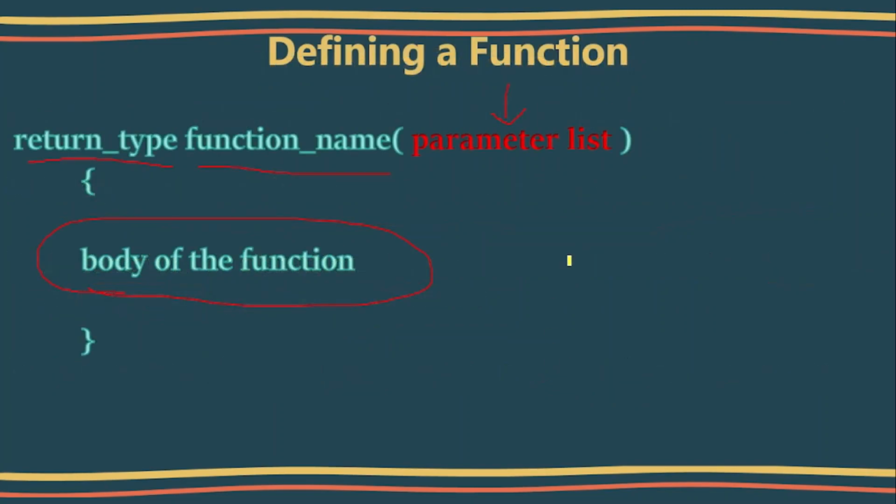Function also helps in code reusability. Suppose you have a function for sum. Once it is created, it can be used for summing any two numbers or three numbers as per definition. This is the function definition. It should have a return type, a function name, a parameter list, and then within the opening and closing brackets will be a list of statements that makes the body of the function.